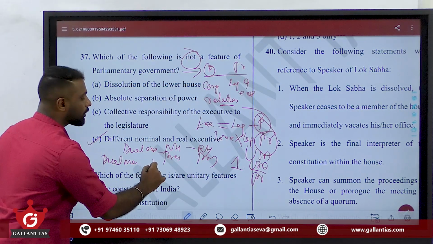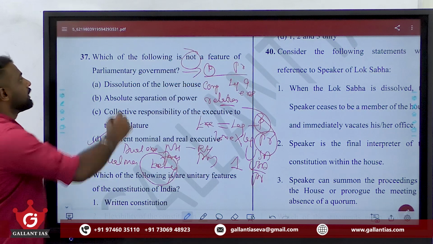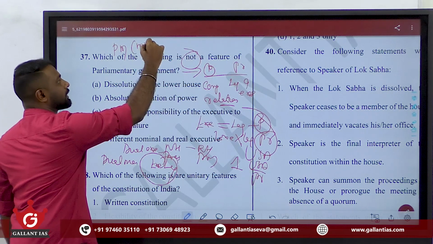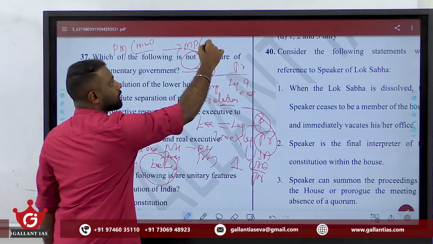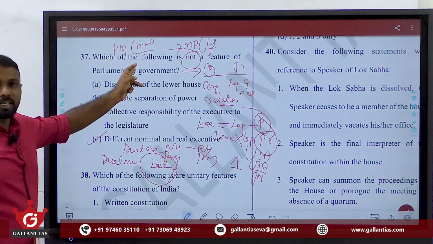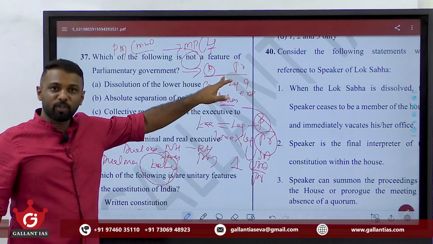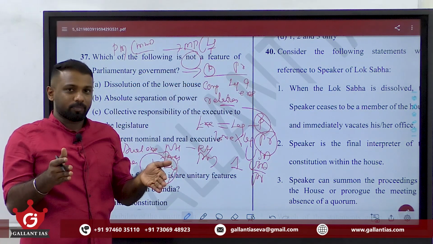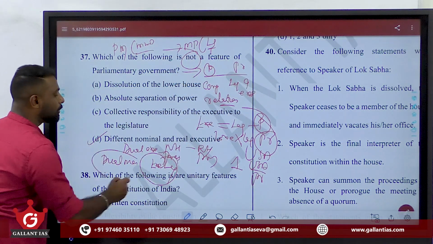This means a member of executive will also be a member of legislature. I'll give an example. See, Prime Minister is an executive, right? Or all the ministers are what? Executives. See, all our ministers are also MPs, either member of Lok Sabha or Rajya Sabha. So they are a part of legislature as well. Prime Minister can implement the works of executives. Similarly, since he or she is also a member of parliament, he or she can take part in the legislative mechanism also. So same people are part of executives as well as legislatures. So we call it dual membership.